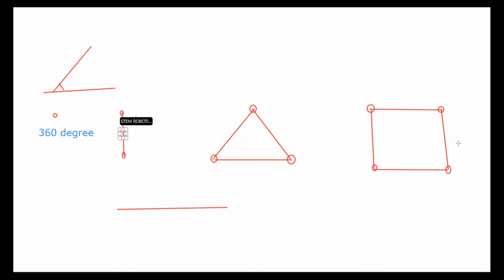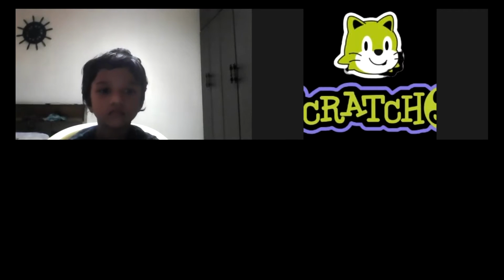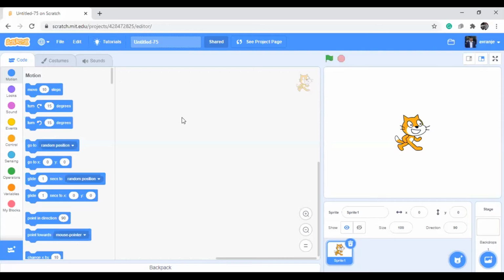So if I explain like this, again you will be confused. So what we do, we can make these shapes using our Scratch programming. That is our task today. Now I'm sharing the Scratch. Suppose in the last session we learned how to talk. This class we are going to learn how to write.